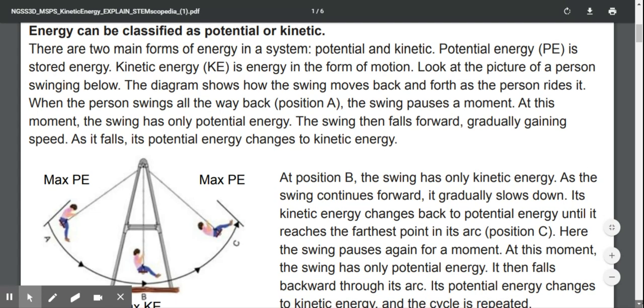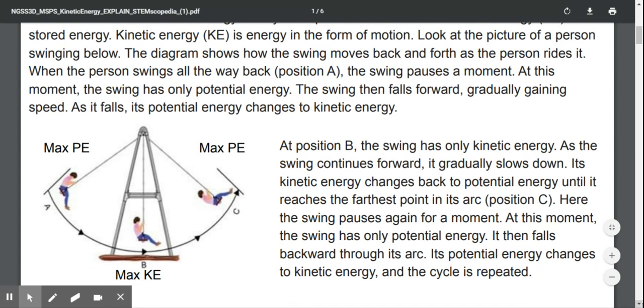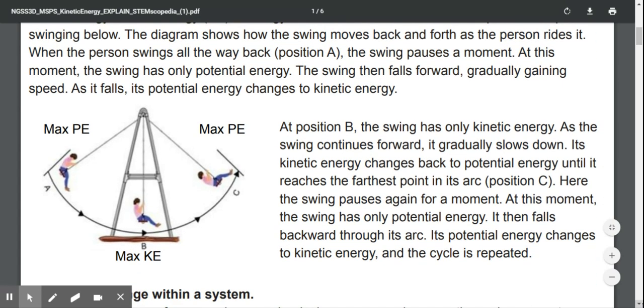Look at the picture of a person swinging below. The diagram shows how the swing moves back and forth as the person rides it. When the person swings all the way back, position A, the swing pauses a moment. At this moment, the swing has only potential energy.